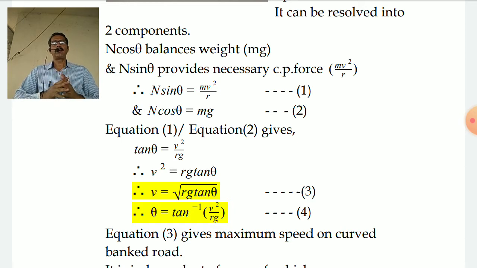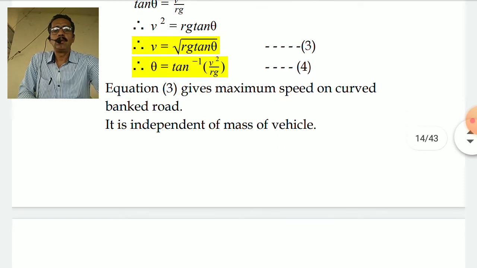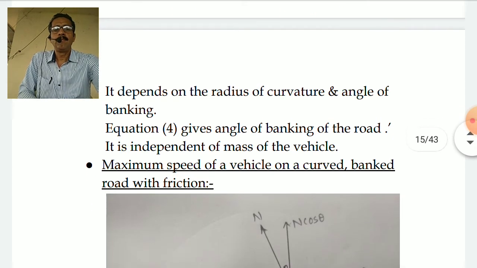More the angle of banking, the safer the turning can be, but of course it should not exceed beyond certain limits, so that the vehicles do not actually start skidding inside. It shouldn't be that much. Of course, in this case we have not taken friction into consideration at all. So this is what we have talked about.